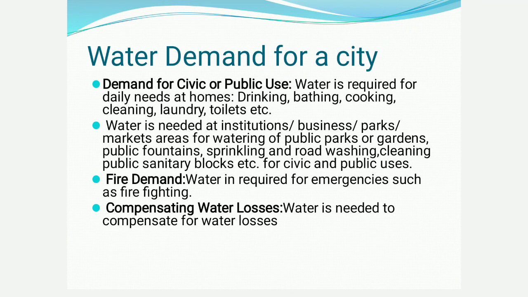So while calculating the water demand for a city, we have to include demand for public usage. Demand for public usage means demand for a single house: for drinking purpose, for cooking purpose, bathing, washing of utensils, washing of clothes, washing of houses, washing of cars, gardening, toilets, etc.